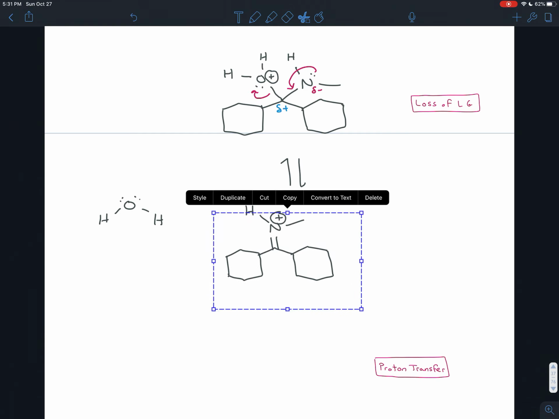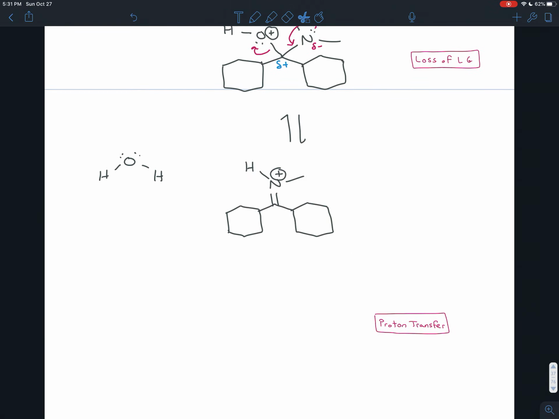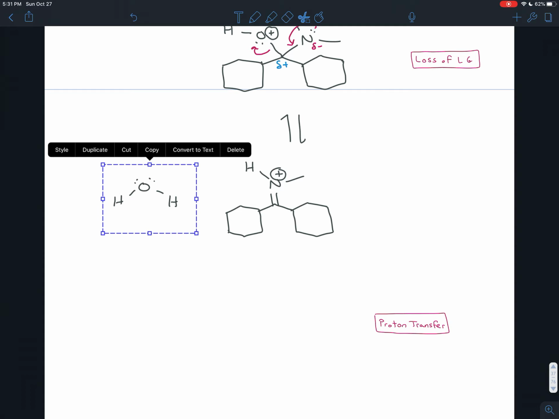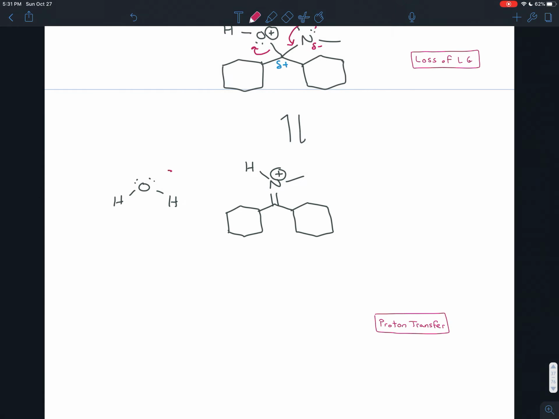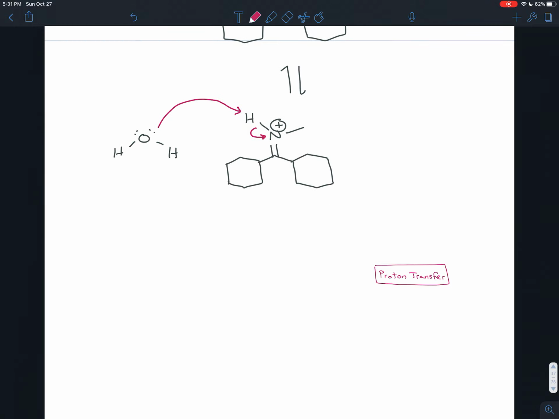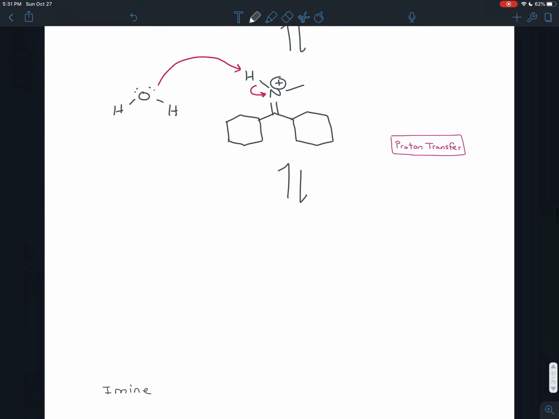Okay. Well, we're almost at our imine. We just have to stabilize this positive charge. And we can do that by treating this water as a base. The slightly negative oxygen can swoop in, and like 2 little talons, the electrons in the lone pair can steal a slightly positive hydrogen. The electrons ricochet back onto the nitrogen, which needs them to stabilize its positive charge. That's our proton transfer.